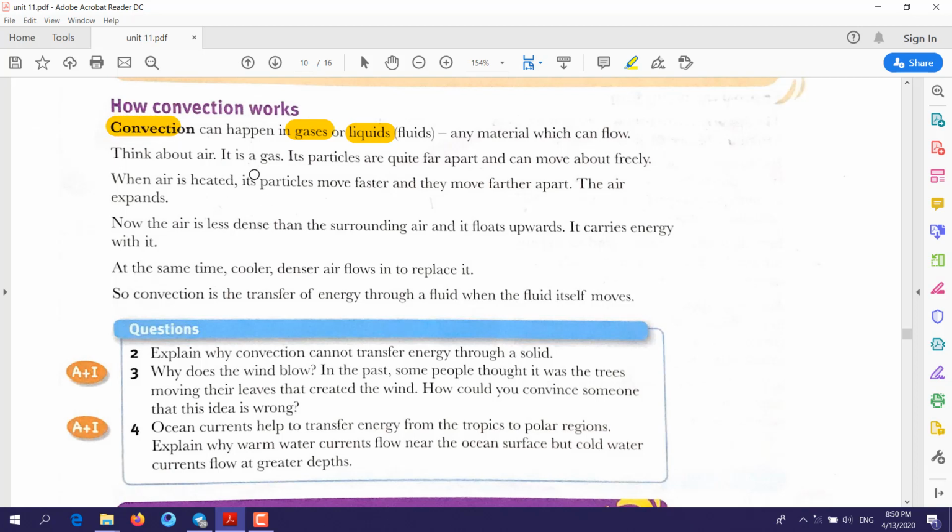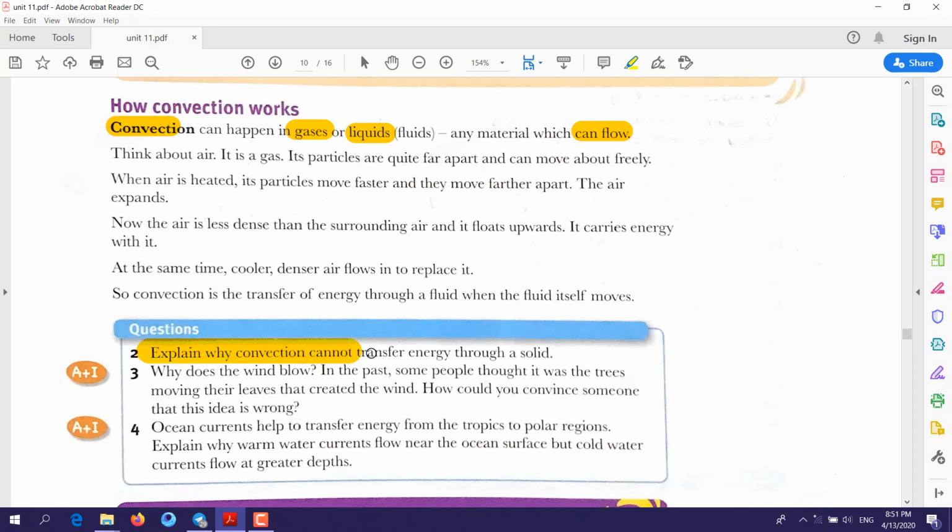Convection will happen in either gas or liquid, not in solid. What is the reason behind this? Gases and liquids are able to flow. So any substance that can flow, convection could happen in it.